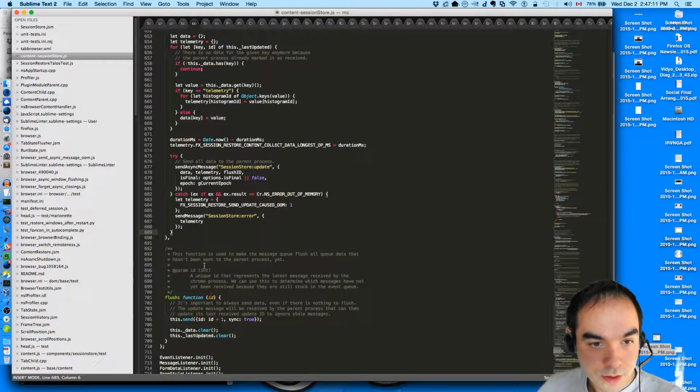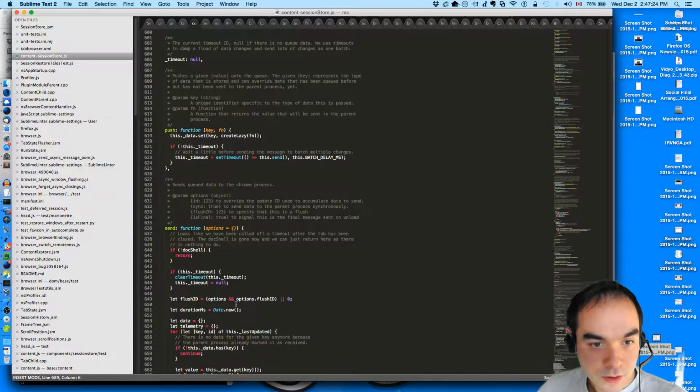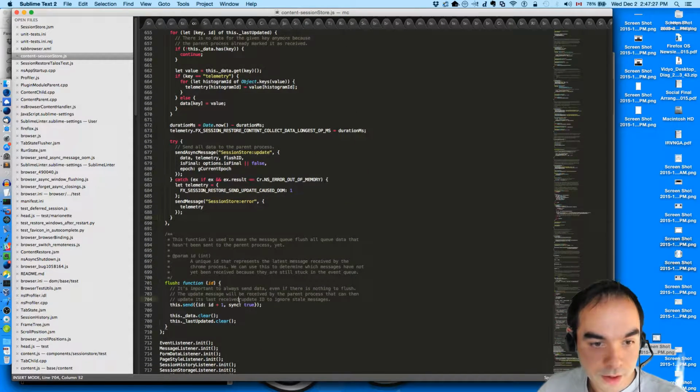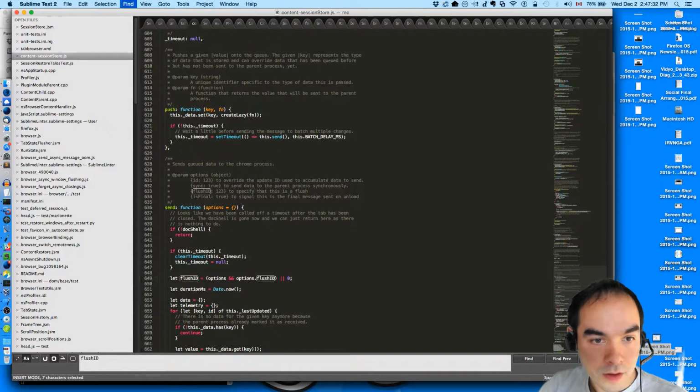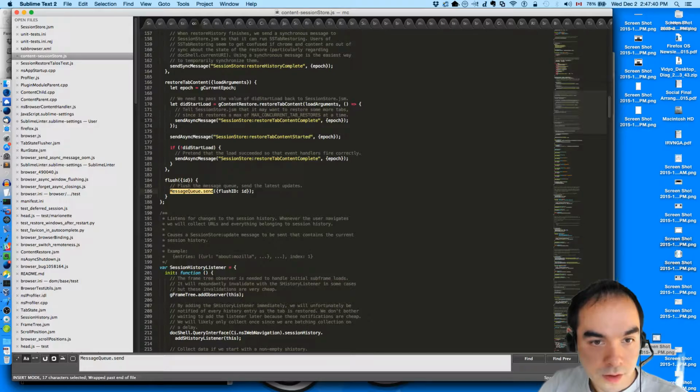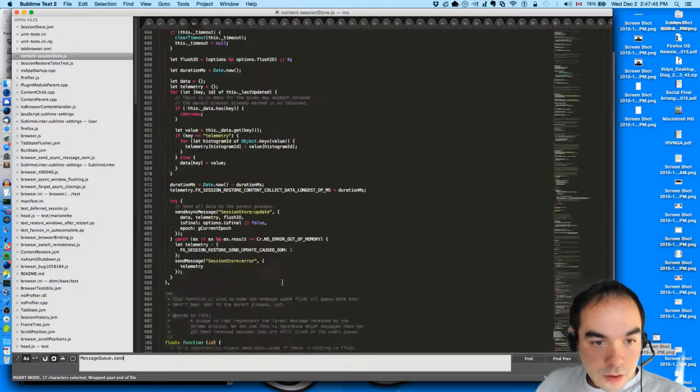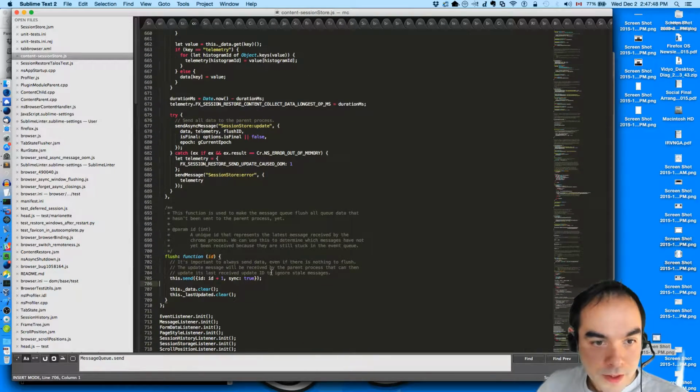Flush. Flush ID. Message queue. Send. Message queue.